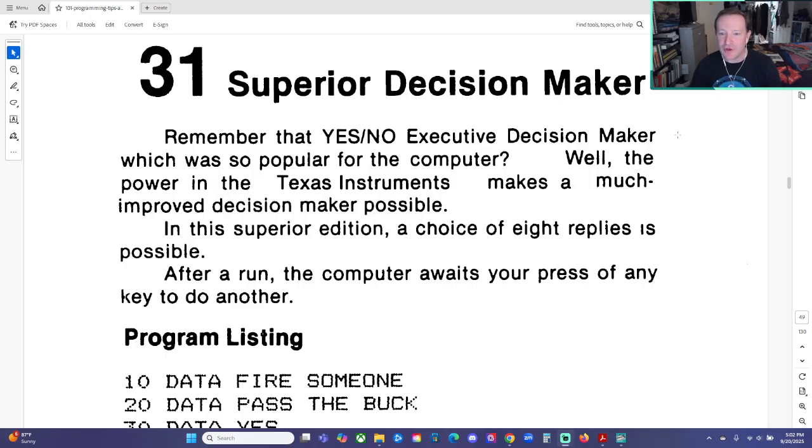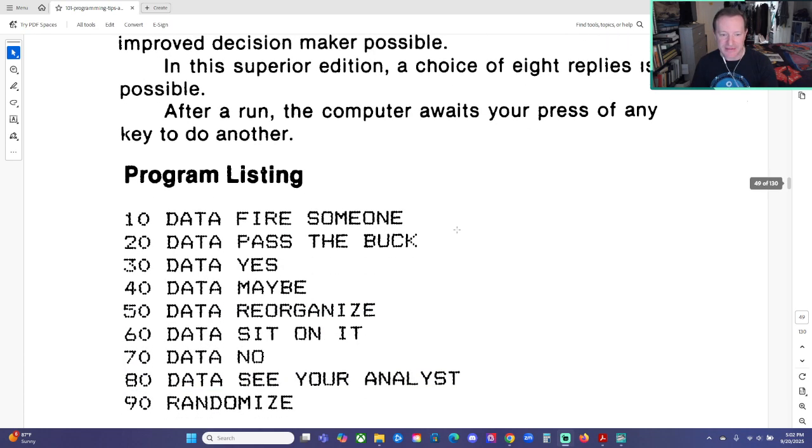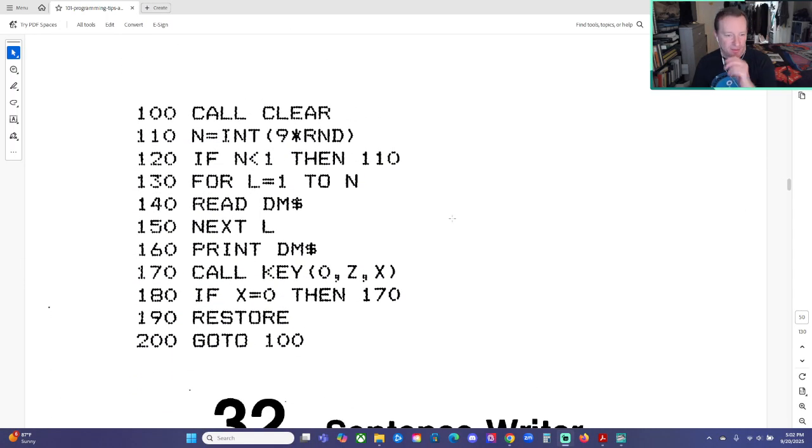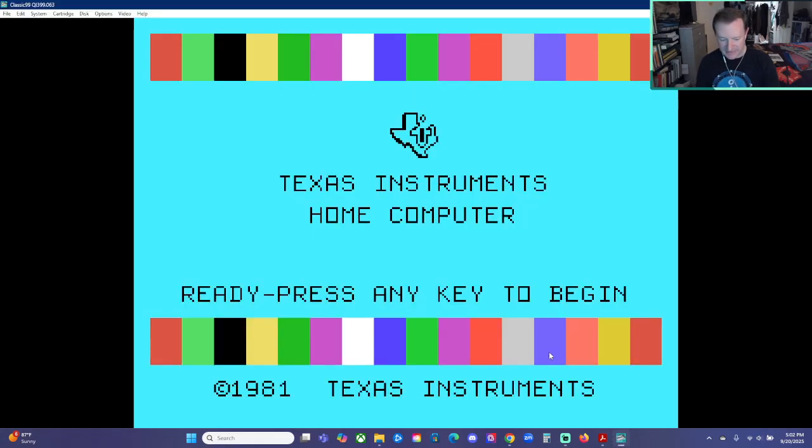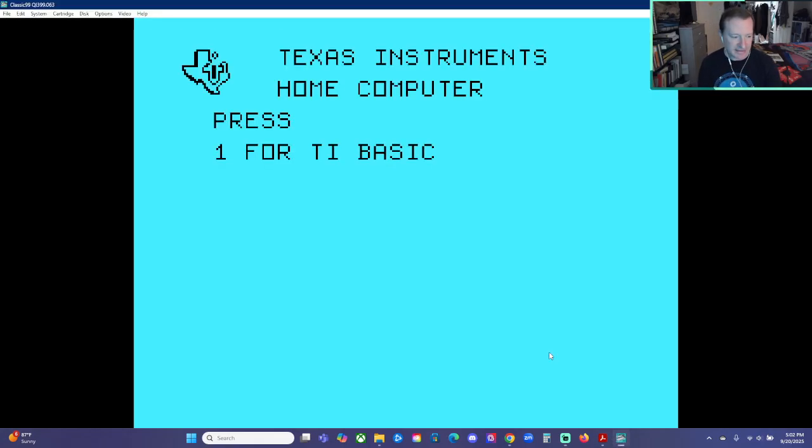Remember that yes-no executive decision maker, which was so popular for the computer? Well, the power in the Texas Instruments makes a much improved decision maker possible. In this Superior Edition, a choice of 8 replies is possible. After a run, the computer awaits your press of any key to do another. Okay, here is the program listing. Looks like we have about a page or so of BASIC to type in. Let's get into Classic 99. Let's get into TI Basic.